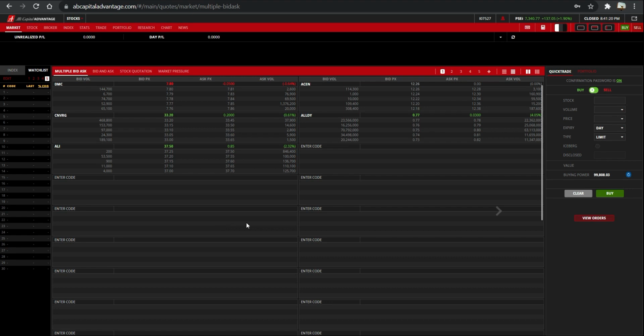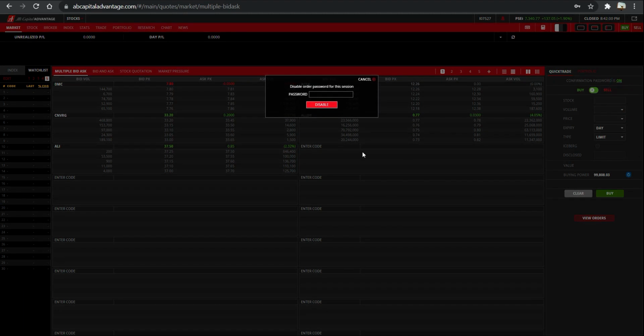What I like about this feature is that you can see all of your watchlist stocks at one glance and execute a trade without navigating into different tabs. With the Quick Trade feature, you can do that. Head to the most right part of your screen if you want to execute a trade. For traders like me, turning off the confirmation password is very helpful, since you will be saving a lot of time typing in your password, especially in a highly volatile market.